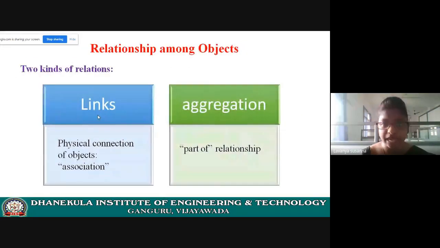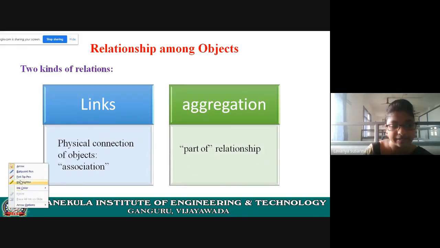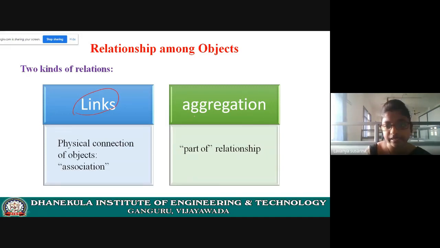See here, there are two types of relationships between objects. What are they? First one is links, next one is aggregation. Two types, links and aggregation. How are links represented? Let us see it. See, this is links and aggregation.